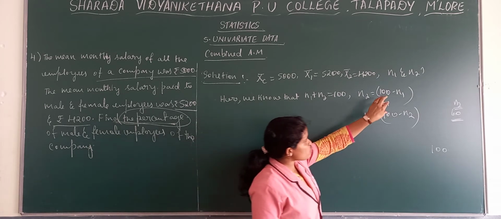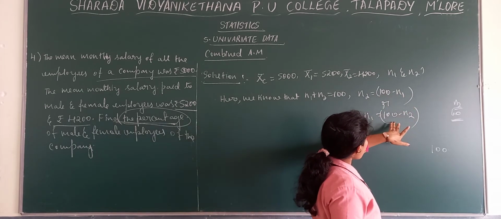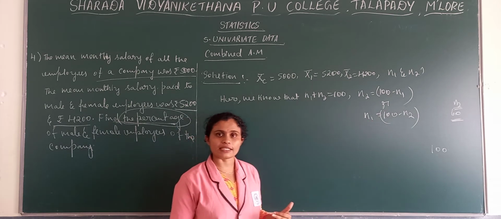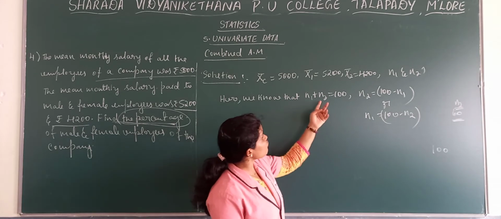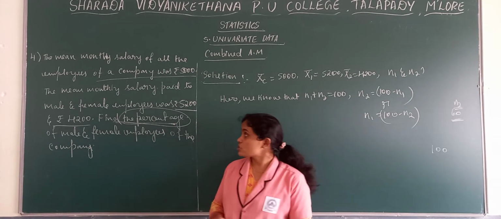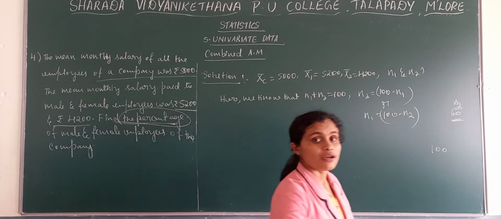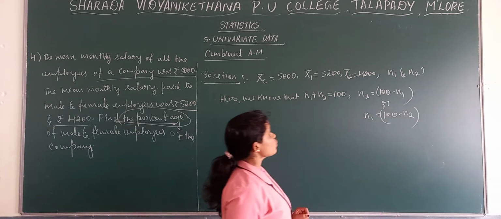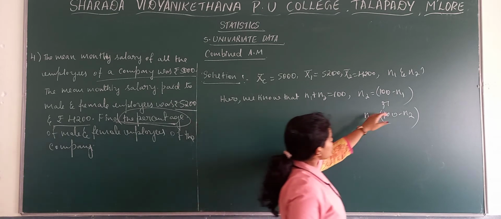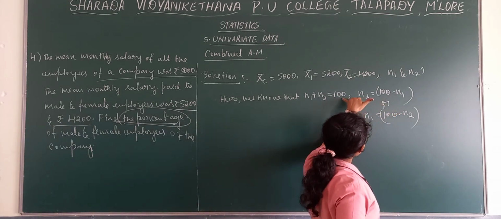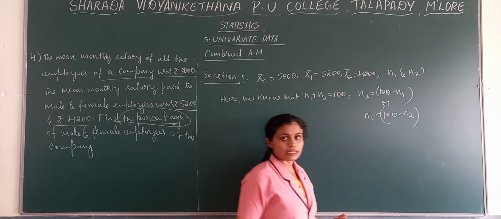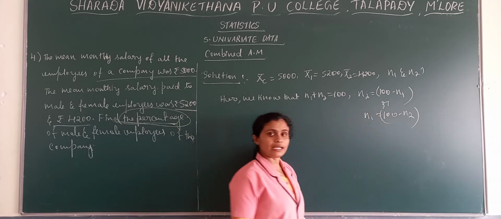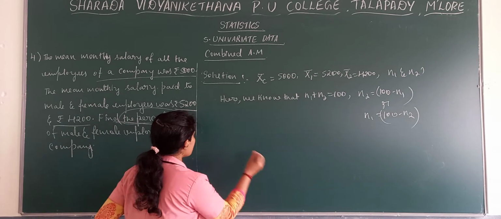So either in the place of N2 we have to substitute this, or in the place of N1 we need to substitute this particular equation so that we can get the value. That is how we can take N1 plus N2 is 100, because they mention the word percentage, which means we can consider the total number is 100. So when we know the total, we can make the equation: out of 100 if we deduct N1 we get N2, or else out of 100 if we deduct N2 we get N1.